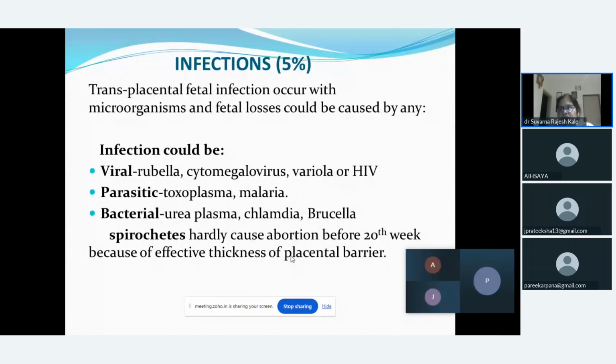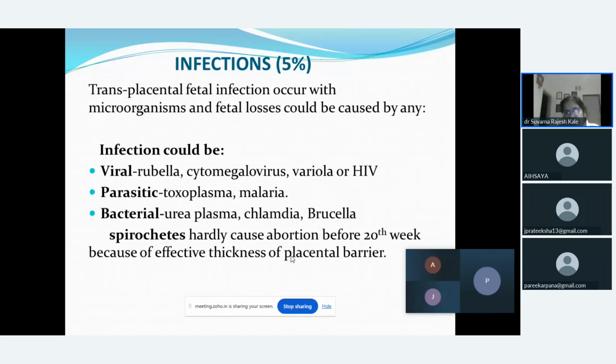Now, 5% of the abortions could be because of infections. There can be transplacental fetal infections, which may occur with microorganisms, and the fetal loss could be because of infection that could be viral, parasitic, bacterial, or spirochetes. In viral, the examples are rubella or cytomegalovirus.